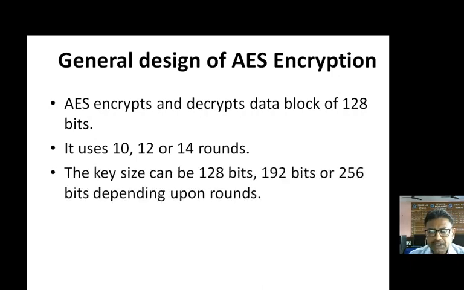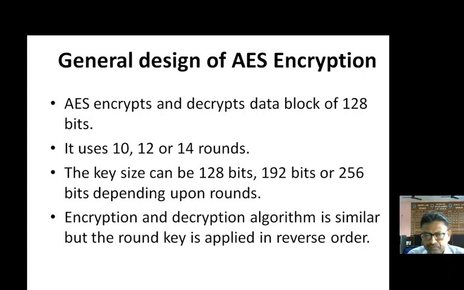The third one is the key size that can be used in AES: 128-bit, 192-bit, as well as 256-bit, depending upon the round. If we are choosing 10 rounds, then we will be using 128-bit. If we are choosing 12 rounds, then we will be using 192 bits. And if we are choosing 14 rounds, then we will be using 256 bits of the key. So it depends on what size of the key is being selected, and depending upon the number of bits selected as the key size, the number of rounds will be selected.